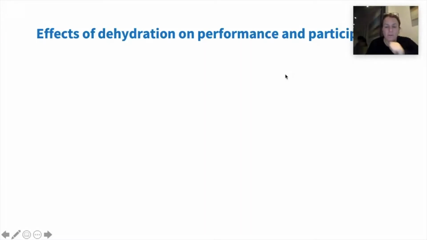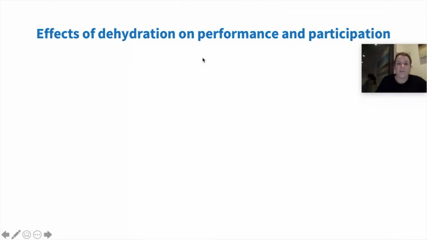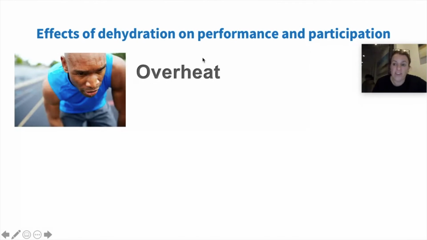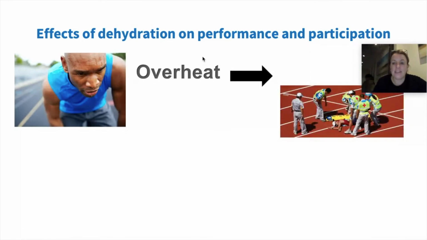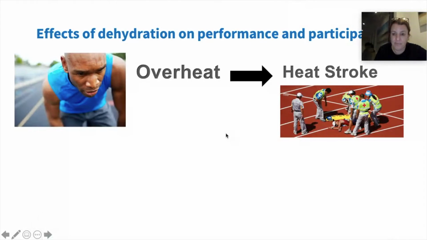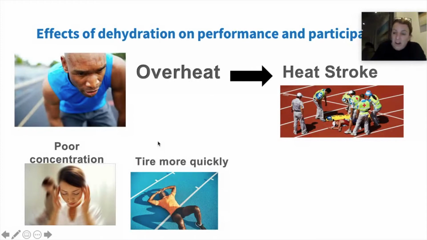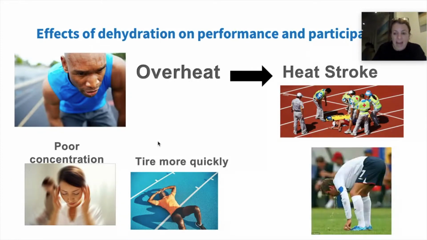Okay, so what are the effects of dehydration on performance and participation? Right. First of all, you're going to overheat. And overheating is going to lead to heat stroke. See this person here? Passed out on the floor? Heat stroke. Overheated completely. Next up, you're going to have poor concentration because you're dehydrated and your brain is going to struggle to focus on things. You are also going to get tired more quickly. And, I mean, this is not a great picture, is it? But you may become unwell. For example, you may vomit.